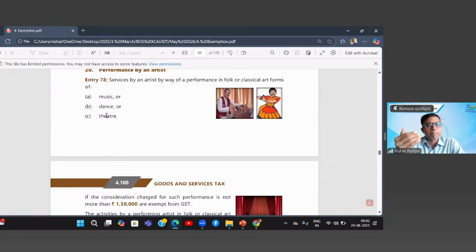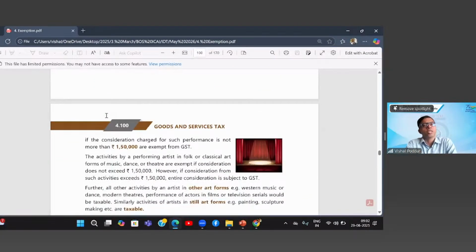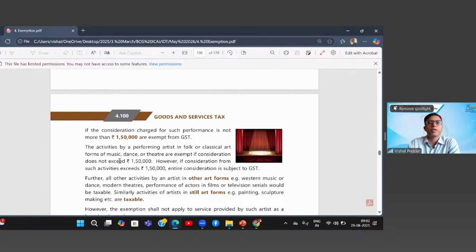So when any performances are done by the artist in one of these forms, coming either under folk or under classical art forms, then the remuneration charged by these artists, if the amount is up to 1,50,000, will be exempt.